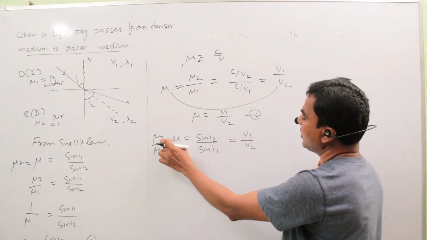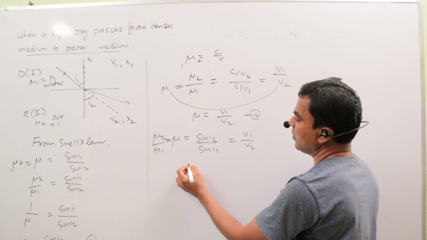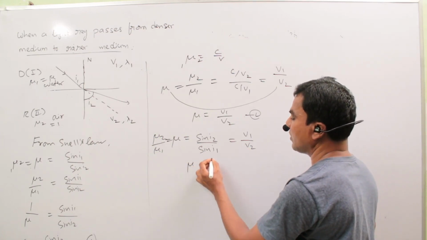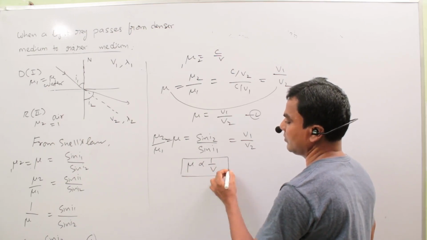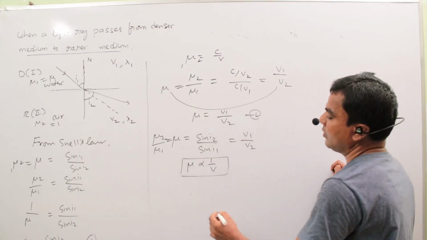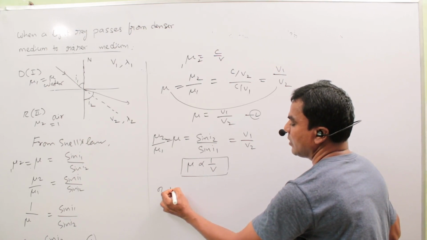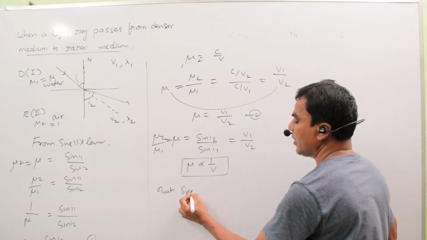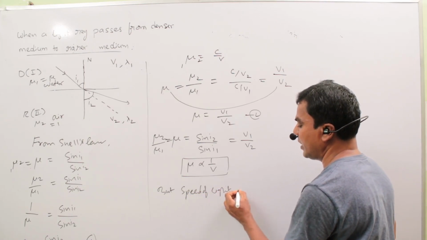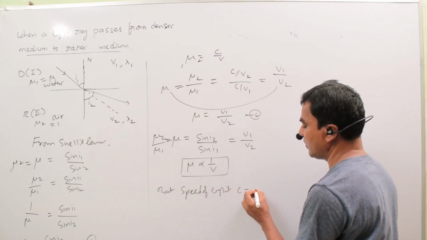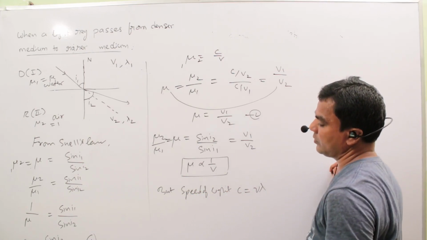So mu is inversely proportional to V. But the speed of light C equals frequency times lambda.